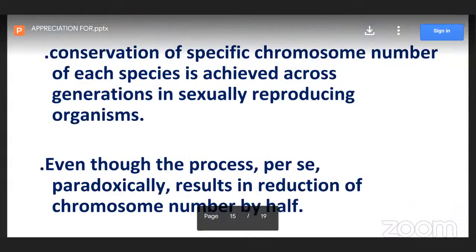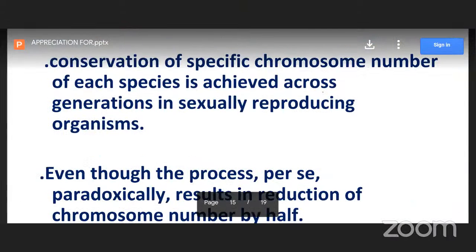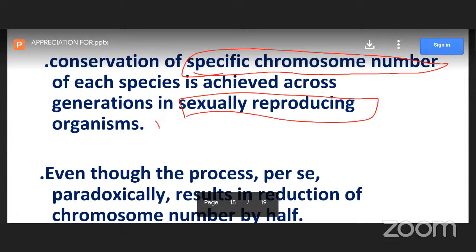Significance of meiosis 2. One is conservation of specific chromosome number. The specific chromosome number of each species is maintained across generations in sexually reproducing organisms. What are these organisms? They reproduce by the sexual method.